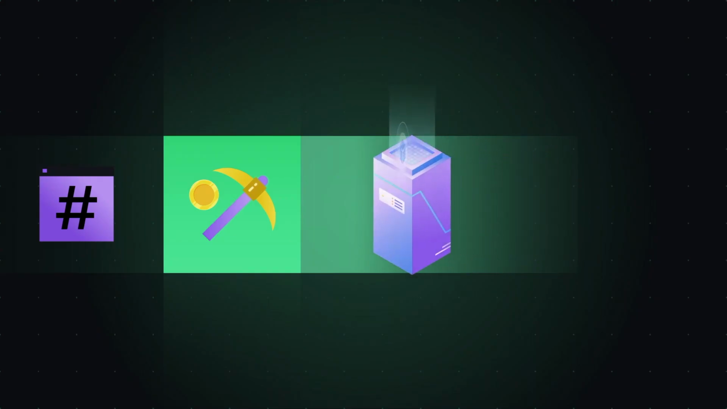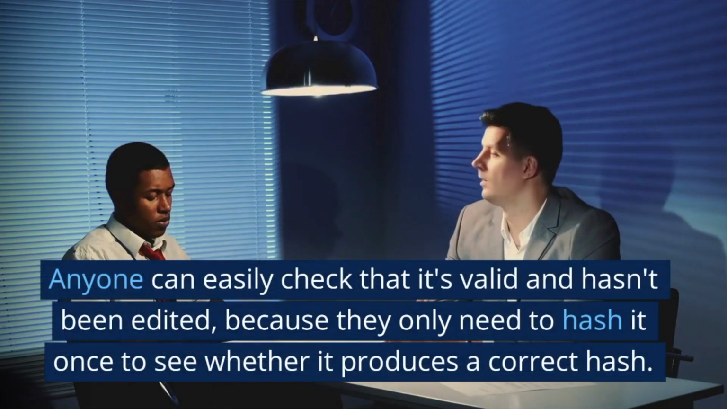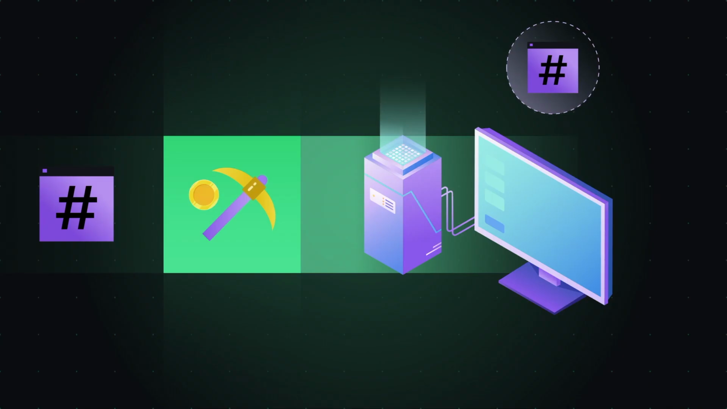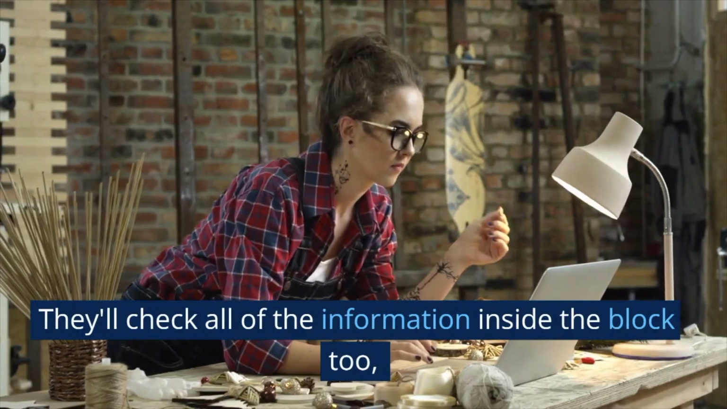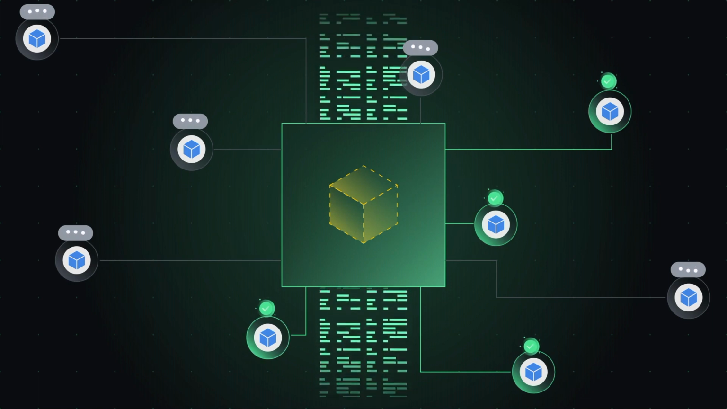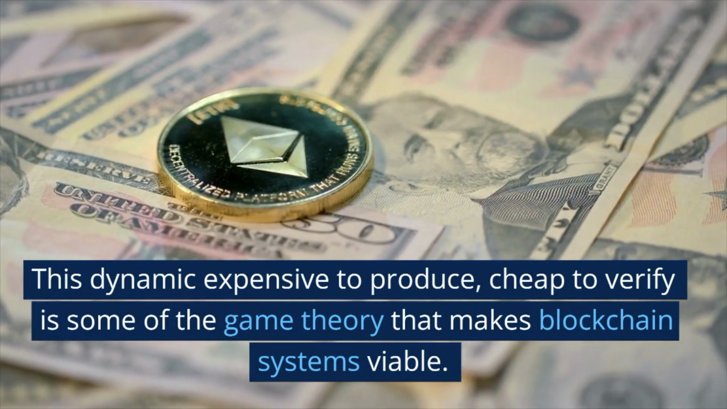But here's the thing: once they do find one, they send the block around the network. Anyone can easily check that it's valid and hasn't been edited, because they only need to hash it once to see whether it produces a correct hash. They'll check all of the information inside the block too, whether it was built on a previous block and whether the transactions are authentic.